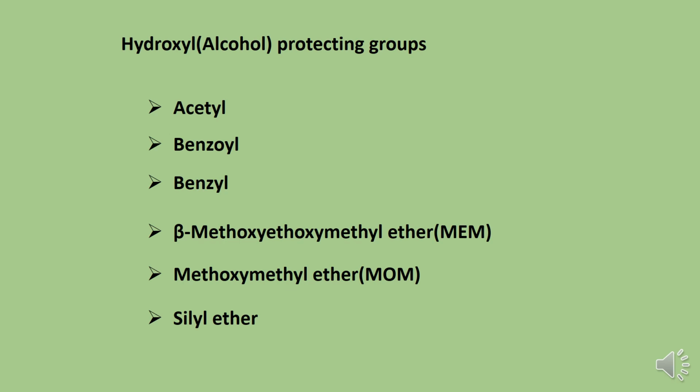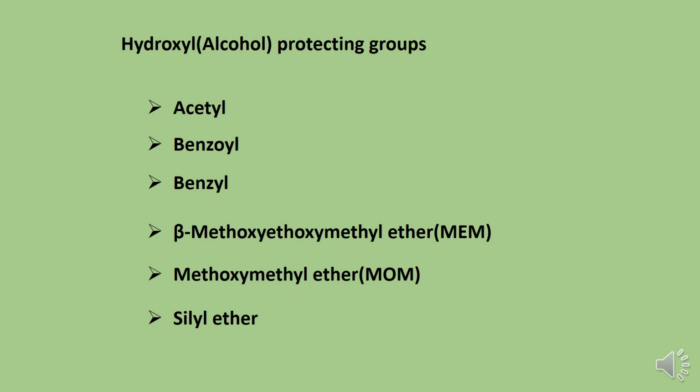Protecting groups are used in the synthesis to temporarily mask the characteristic chemistry of a functional group because it interferes with another reaction. That means when there are two functional groups in a molecule, one of the functional groups is temporarily masked so that it should not interfere with the other functional group. And a good protecting group should be easy to put on, easy to remove, and should be inert to the conditions of the reactions required.